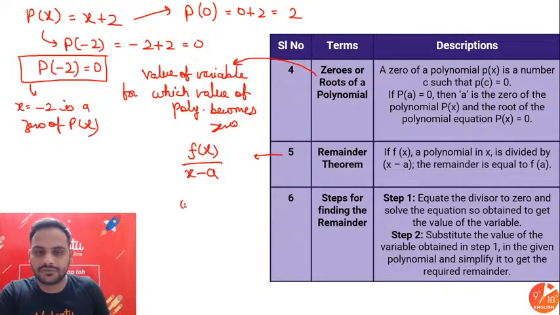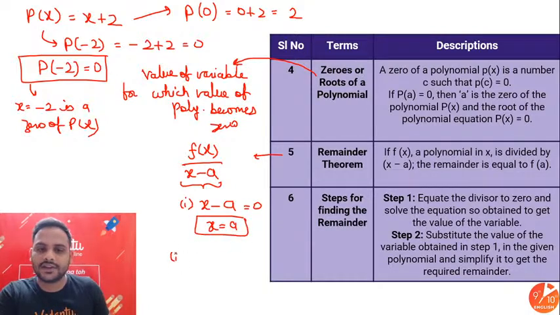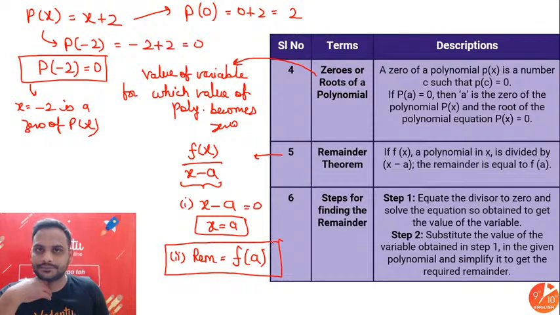Okay, so if I divide a polynomial f(x) with a divisor x minus a, what will be the remainder? So two steps. First thing, make the divisor equal to 0. The denominator one, make it equal to 0. You get x equal to a. Second step, the remainder will be equal to the value of the polynomial at the value of x which you got in the first step. So in the first step you have got a, so the remainder will be equal to f(a). As simple as that. So first step, make the divisor equal to 0 and get the value of x. That value of x, find out the value of the polynomial at that value. That will be your remainder.